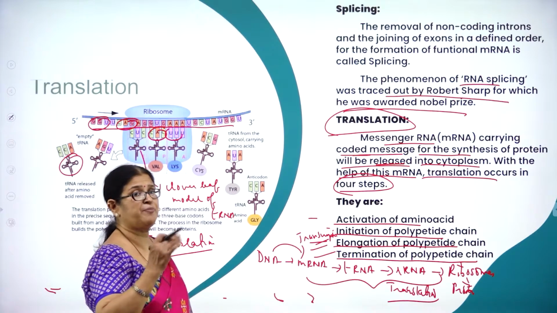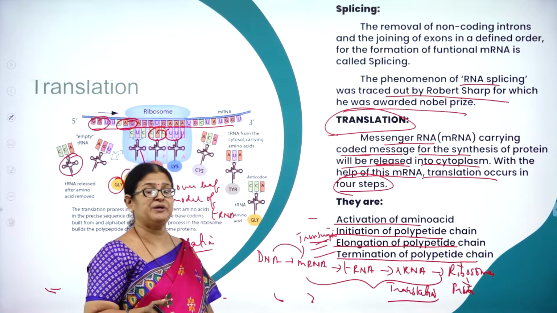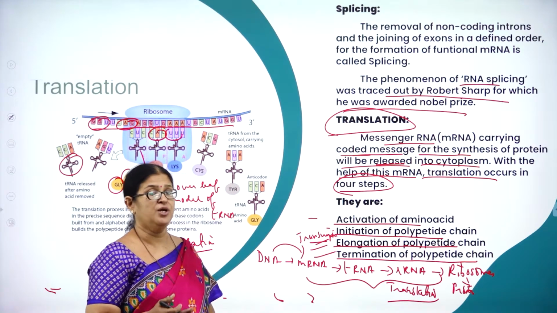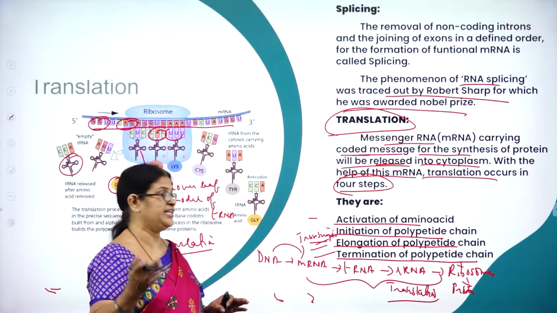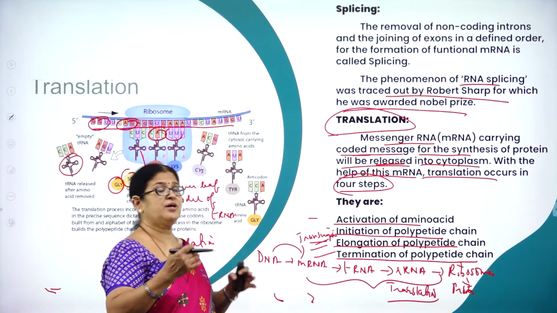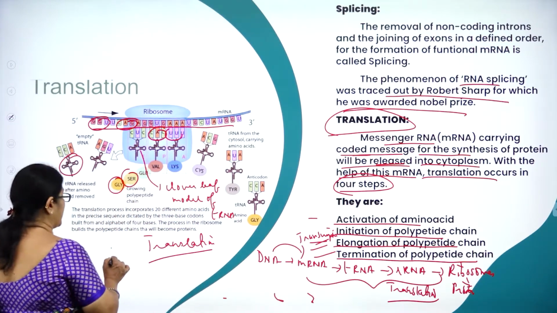Then initiation of polypeptide chain. What is a polypeptide chain? It is nothing but a protein molecule. So the process of formation of a protein molecule will be initiated. Then elongation. Like that, one amino acid keeps on adding like this.